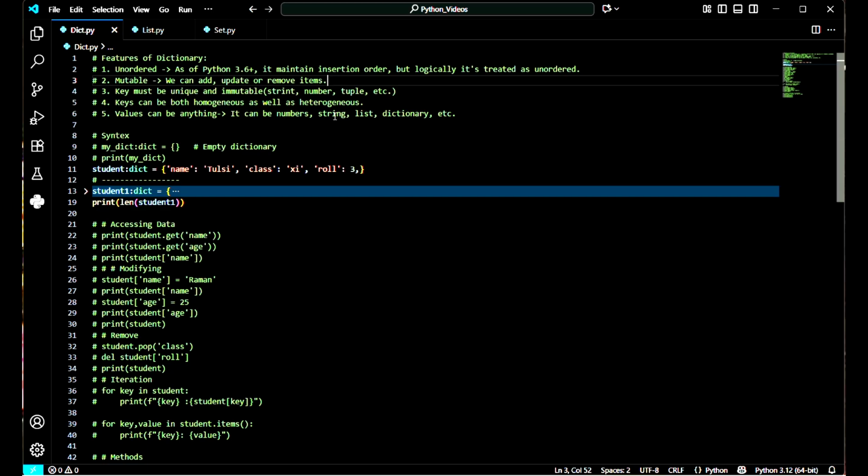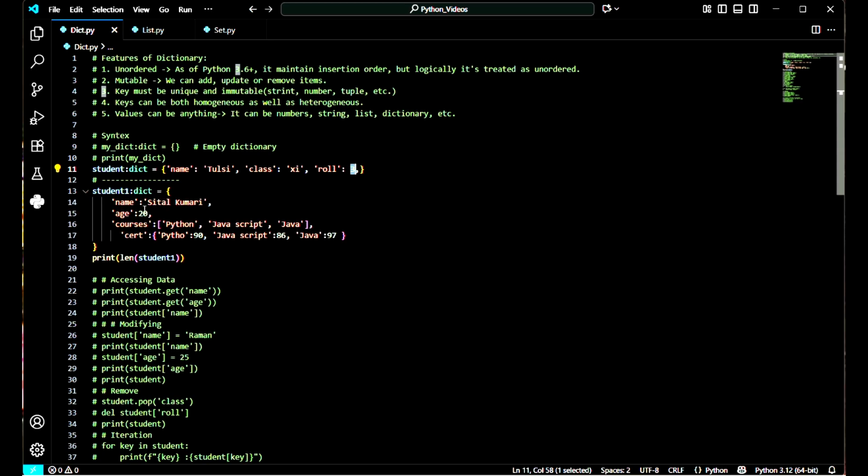So what is the meaning of values being anything, like list or dictionary? We can see here in the dictionary student, I have given a value of type string, and this is also of type string, and this is of type integer. But what about list and dictionary? For this, I want to show you this dictionary, which is student 1. Here, my first key is name, and the value is of type string.